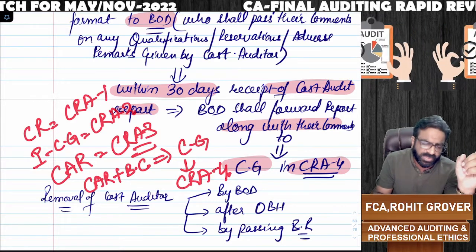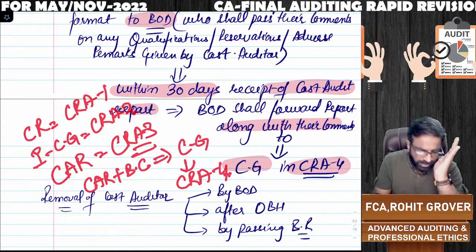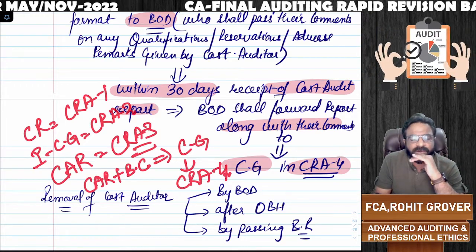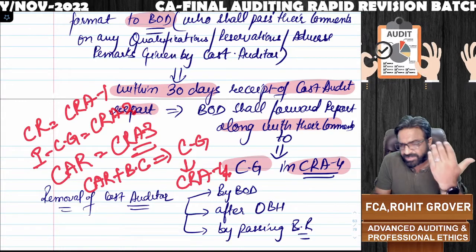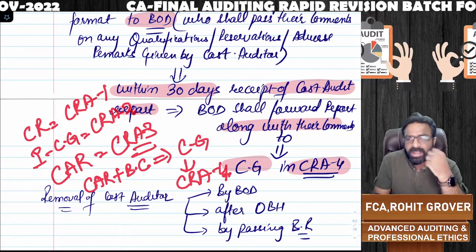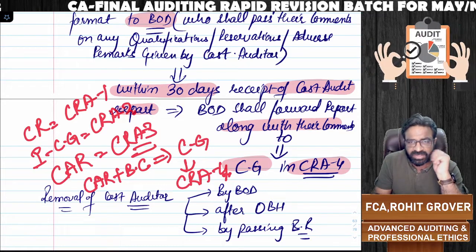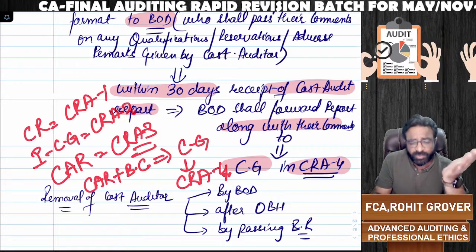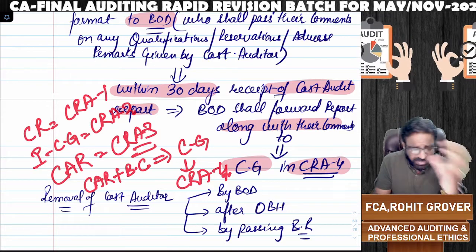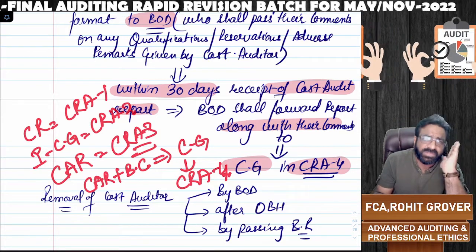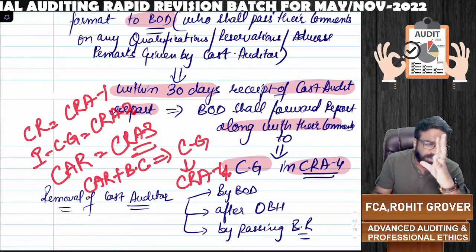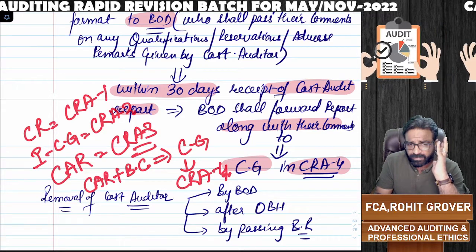CRA1 is for cost records. CRA2 is for intimation for appointment of cost auditor to the central government, and casual vacancy again intimation to central government. And CRA3 is the cost audit report which the cost auditor has to send to the board of directors, and the board of directors, after passing their comments, will attach their comments and forward it within 30 days to the central government in form number CRA4. Are you getting the point?